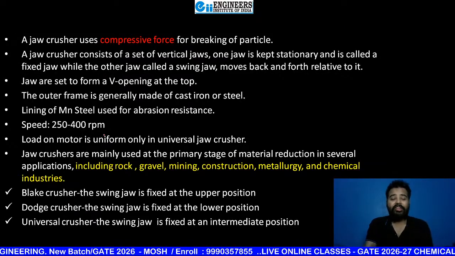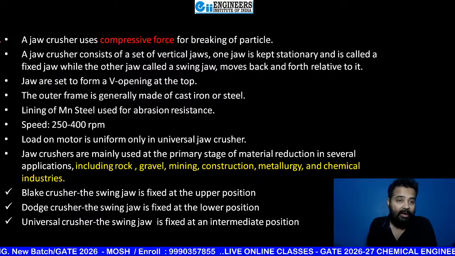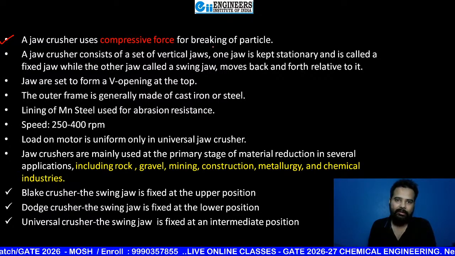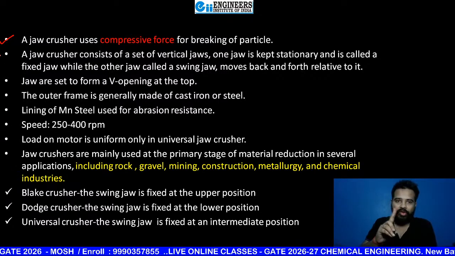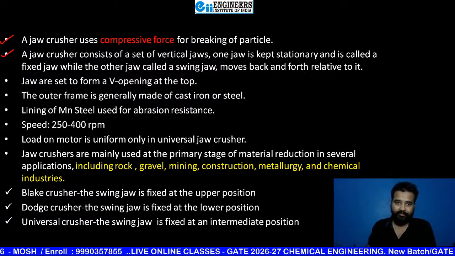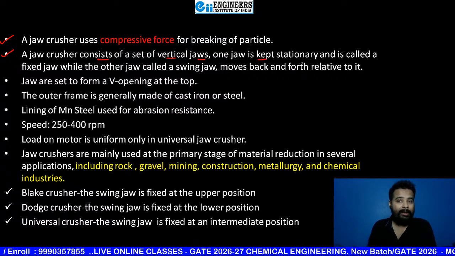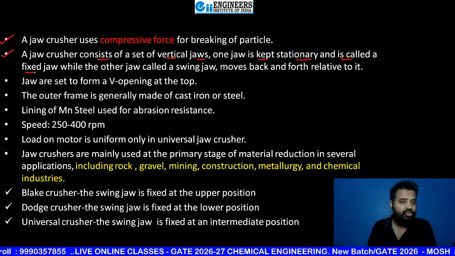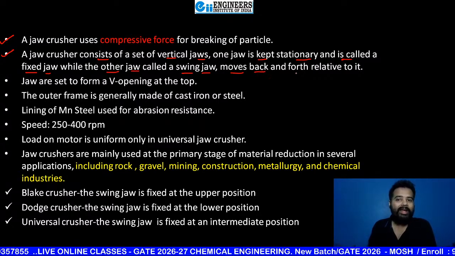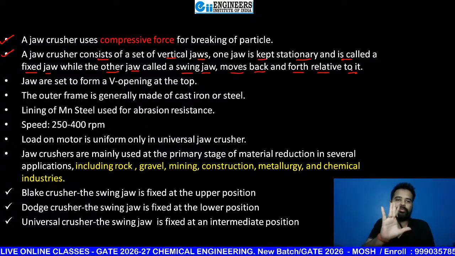Okay. See, a few lines written by me, my dear students. One by one, I am going to read them. A jaw crusher uses compressive force for breaking particles. Don't comment until after completing all these points. Second, a jaw crusher consists of a set of vertical jaws. One jaw is kept stationary and is called the fixed jaw, while the other jaw, called the swing jaw or movable jaw, moves back and forth relative to it. This motion is also known as reciprocating back and forth motion.